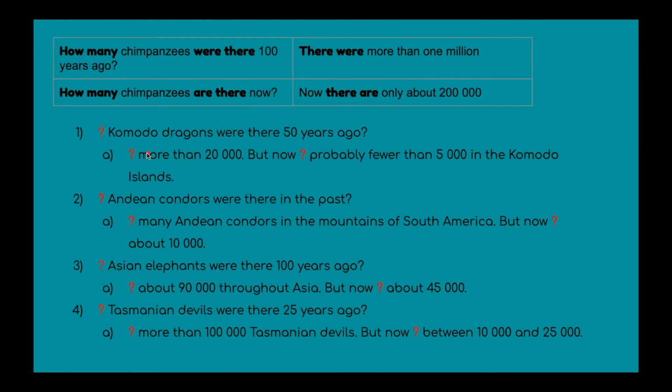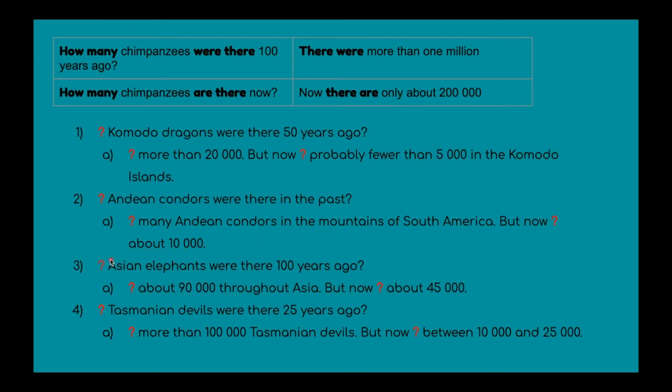The questions we did in class with their answers are: How many Komodo dragons were there 50 years ago? There were more than 20,000, but now there are probably fewer than 5,000 in the Komodo Islands. How many Andean condors were there in the past? There were many Andean condors in the mountains of South America, but now there are about 10,000.